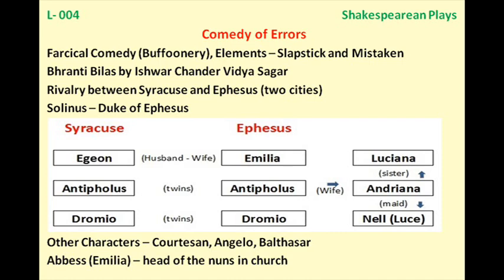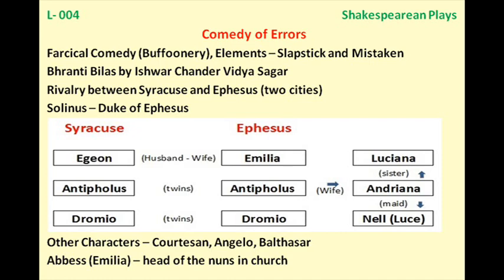So now we come straight to the plot. In the beginning, we are told that there are two cities, Syracuse and Ephesus. Syracuse or Syracuse, however you may pronounce these old names. Now, between these two cities or countries, you may consider, there is enmity, there is rivalry.